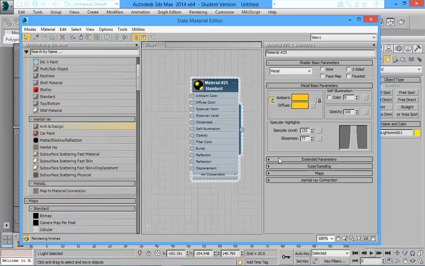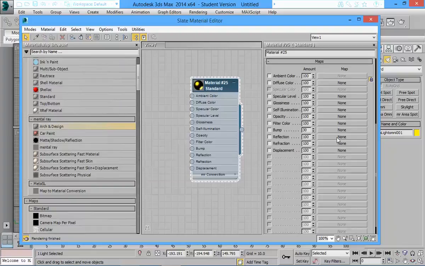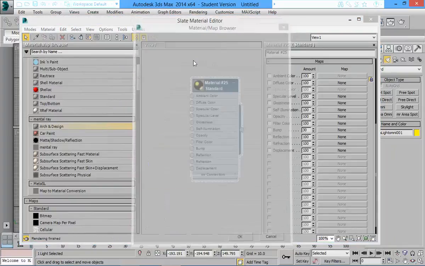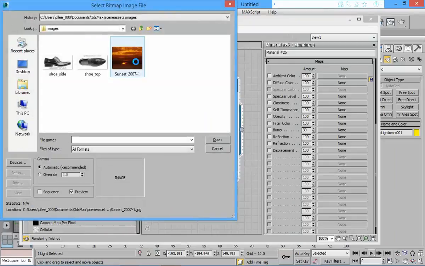Shininess has different types of shininess. So you have metal shininess, glass shininess. We added a reflection map, a bitmap, and I had suggested a sunset.